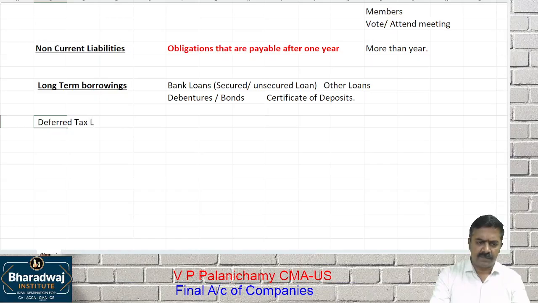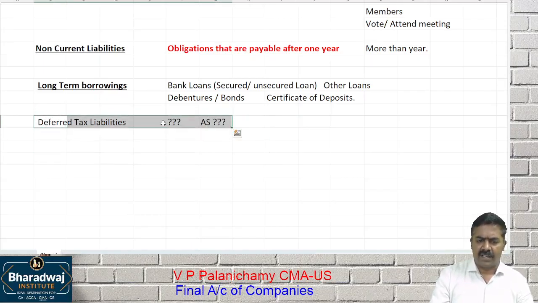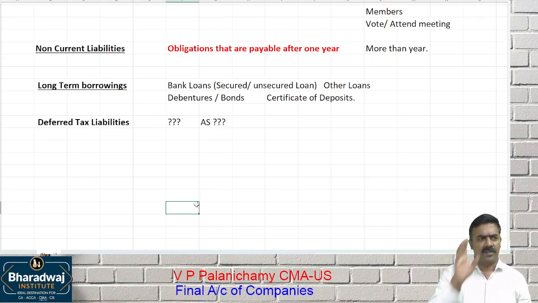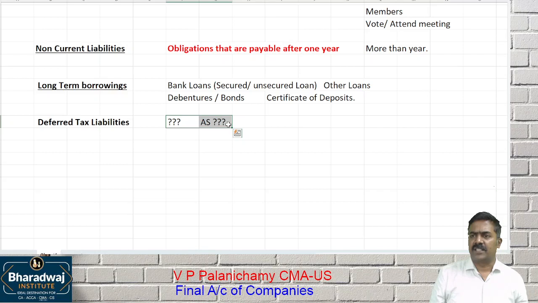Deferred tax liabilities. Let me not explain now. We have a separate accounting standard for it. While learning that accounting standard, we will understand when to create a deferred tax liability and when to create a deferred tax asset. As of now, deferred tax liability means some tax differences that will be reconciled in future. How to create a deferred tax liability, we will learn separately for 3 to 4 hours. So that we will learn separately.